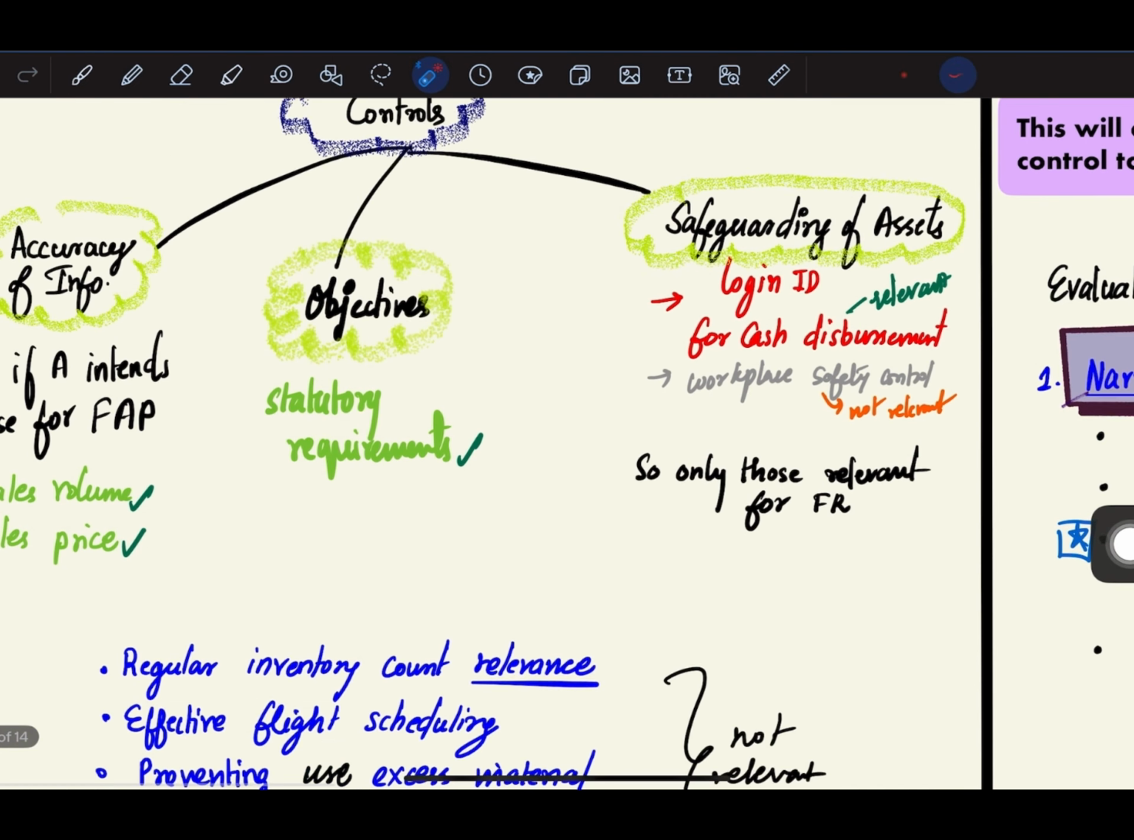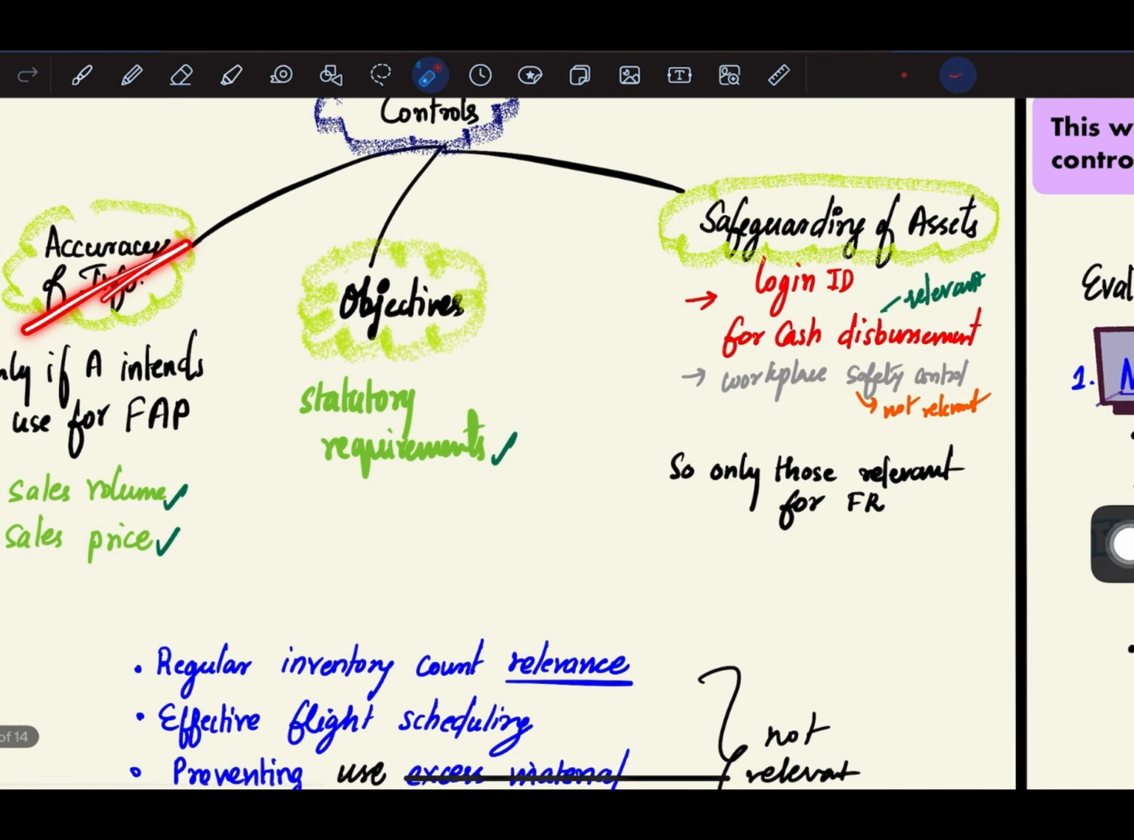Okay, so accuracy of information controls will be used only if the auditor intends to use the information for further audit procedures like sales volume, sales price. Next, controls related to objectives. He will use them only in the case of statutory requirements. Next, safeguarding of assets. Workplace safety controls for the employees are not relevant for audit, so the auditor will not use them. But login ID for cash disbursement is relevant. It is relevant for financial reporting, so I will use that control.